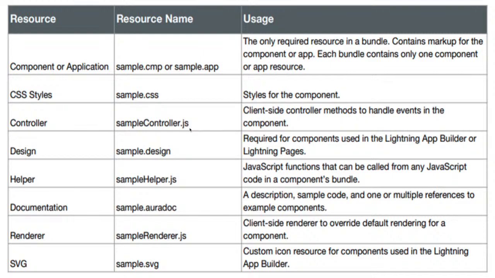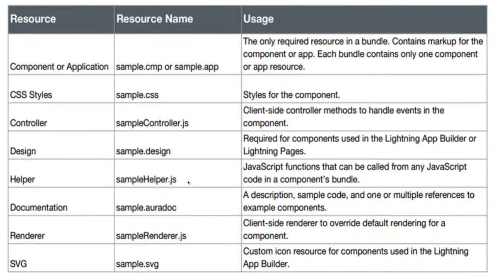You can see the extension of this file is .js. Everything related to JavaScript, you need to write in the controller. Design is basically used if you place any component on a page, and through that page you want to provide some input to the Lightning component; for that purpose we'll use the design file.